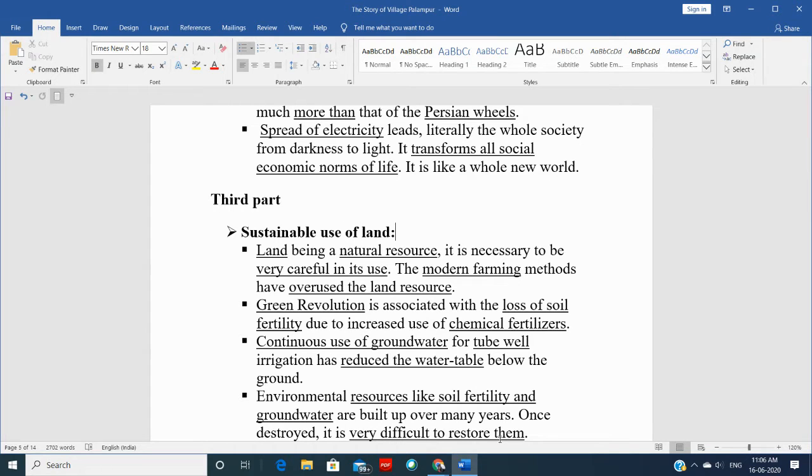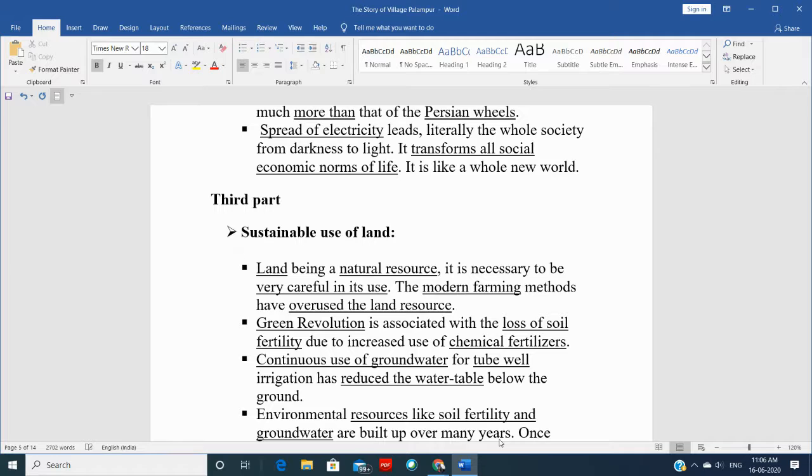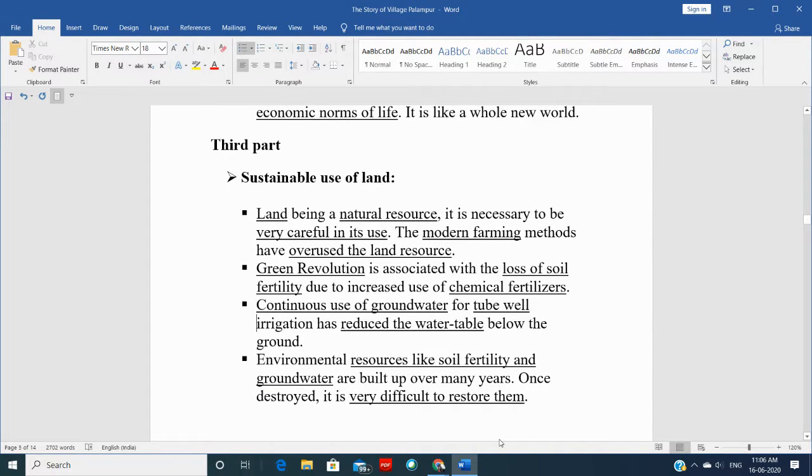It says that continuous use of groundwater for tube wells reduced the water table below the ground, right? So again, that is the problem. Now, see, all these environmental resources like soil fertility and groundwater have been built over many years.